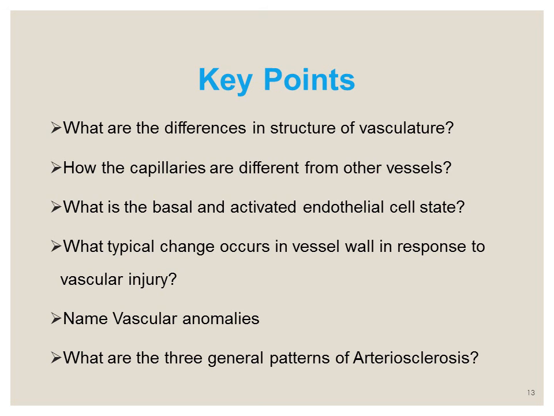then how the capillaries are different from other vessels, and then what is the basal and the activated endothelial cell state, what are the factors that lead to the activation of endothelial cell, and then what typical change occurs in the vessel wall in response to vascular injury, that is what stereotypical response occurs in vascular injury, that is the intimal wall thickening. So you should also be able to know and name the vascular anomalies that are congenital, the berry aneurysm, AV fistulas and the fibromuscular dysplasia.